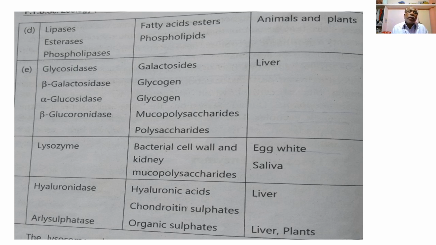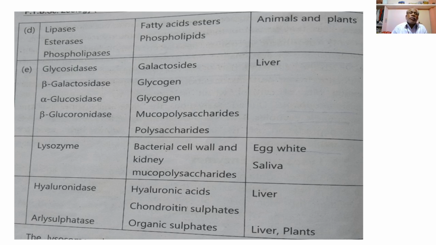Then the fifth category of the acid hydrolases of the lysosome, that is glycosidase. The fifth category of the enzyme is called glycosidase. And there are three types of glycosidases: beta galactosidase, alpha glucosidase, and beta glucuronidase, right?